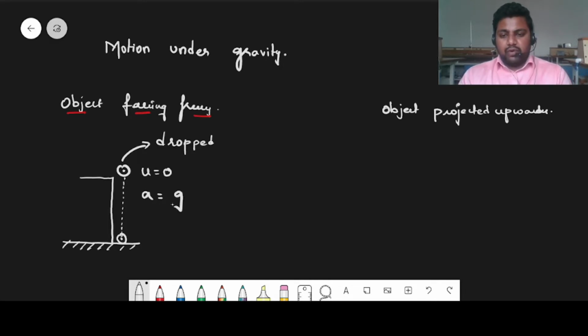And we have to talk about whether that acceleration due to gravity is going to be positive or negative. I am saying that it will be negative because, according to the convention that we are going to take, the initial position of the object is considered as the origin. From here, if an object is going in the upward direction, all the vector parameters of it, like velocity, acceleration, displacement, will be considered positive. If it is moving in the downward direction, all the parameters such as velocity, acceleration, and the displacement covered by it will be taken as negative.